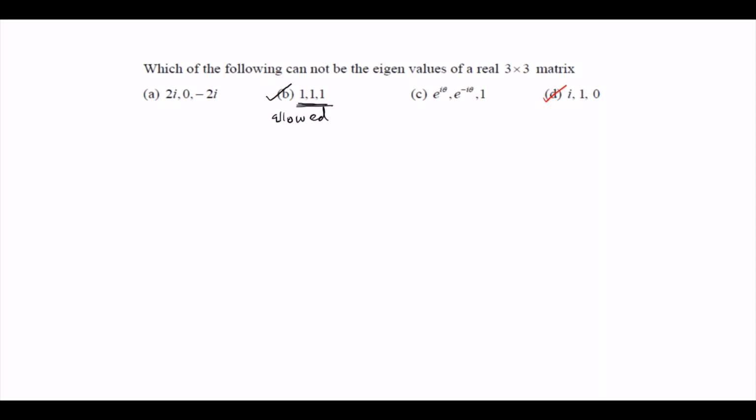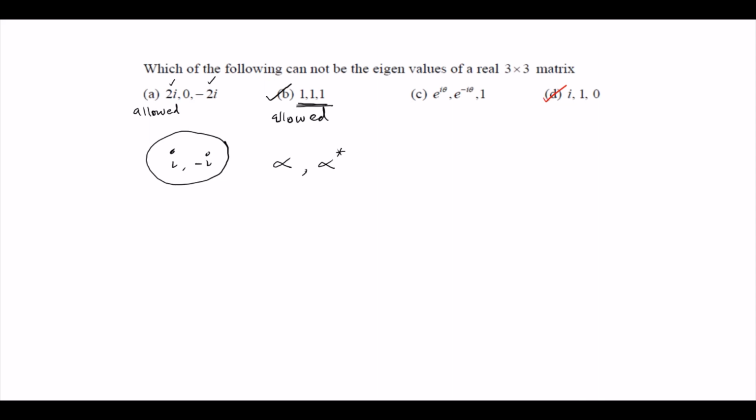And if any one of the eigenvalues is a complex number, suppose we take one of the eigenvalues to be i, then its complex conjugate will also be an eigenvalue. So it occurs as a pair. If alpha is an eigenvalue and it's a complex number, then alpha star will also be an eigenvalue, because we are solving the characteristic equation. The complex roots will be in pairs, conjugate pairs. So if 2i is an eigenvalue, then minus 2i is also an eigenvalue. So this is allowed.